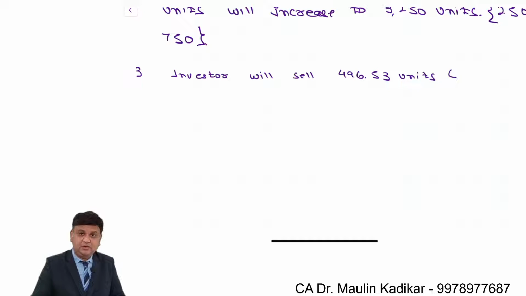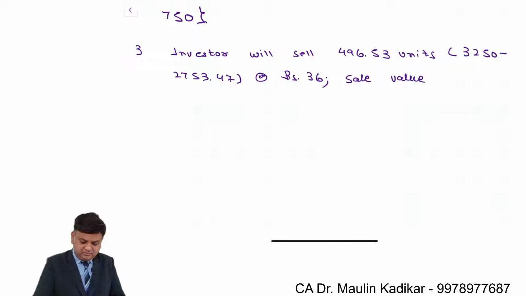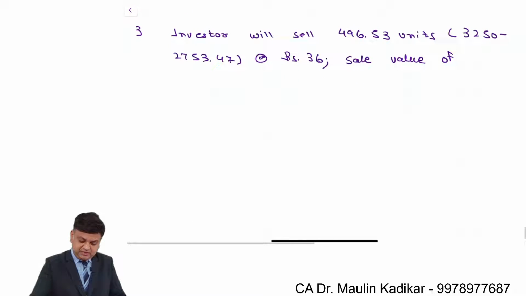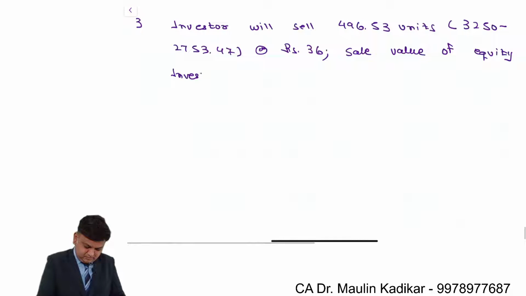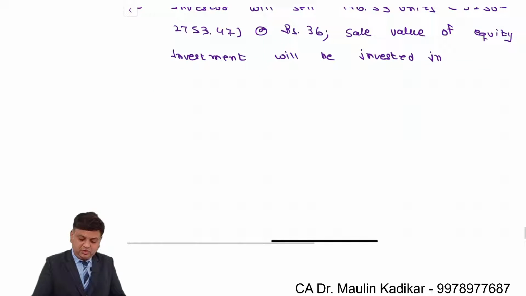In bracket I am writing 3250 minus 2753.47 at the rate of rupees 36, comma, sale value of equity investment will be invested in conservative portfolio or debt portfolio.